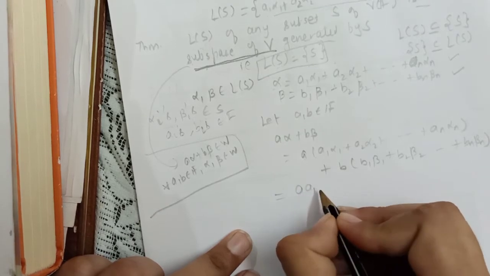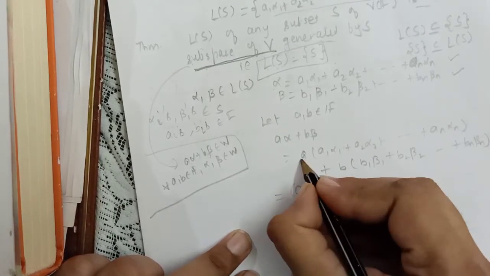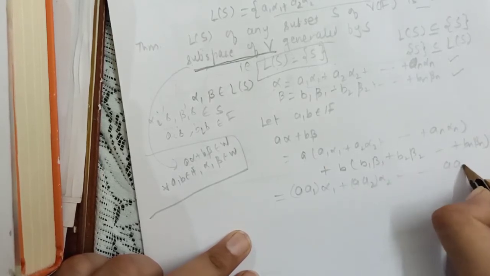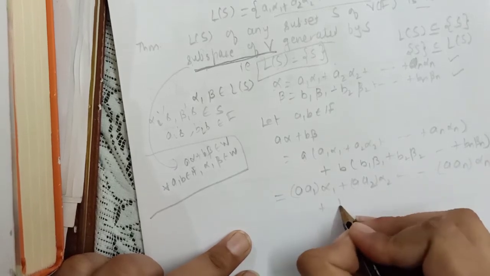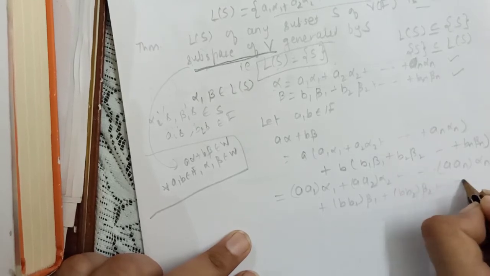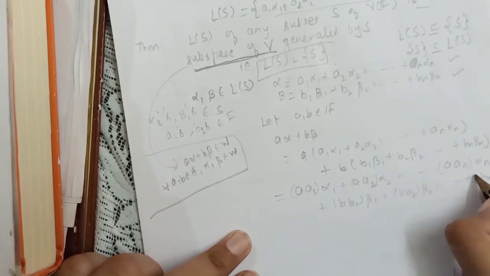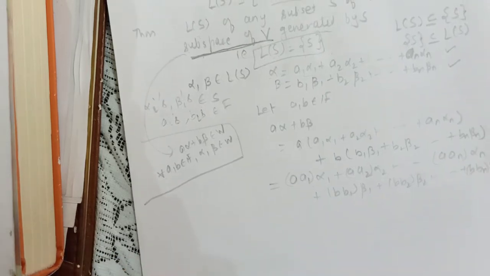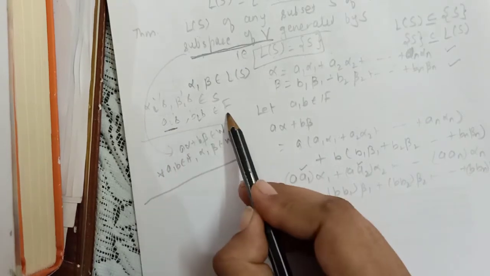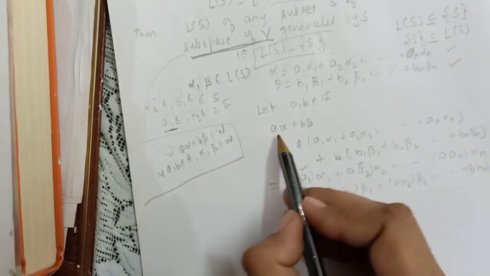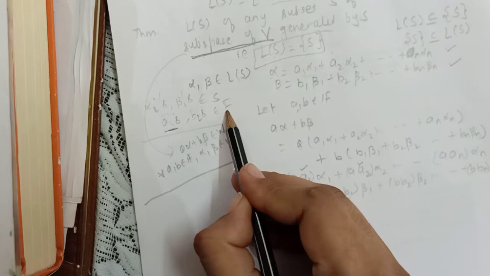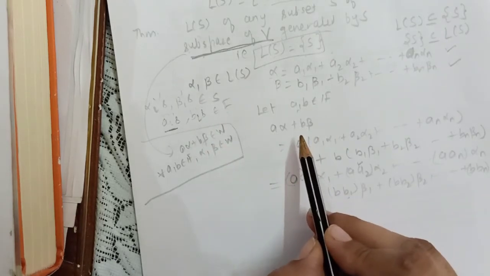So it is A times A1. I am writing like this: A1 alpha 1, then A2 alpha 2, and so on, An alpha n, plus B1 beta 1, B2 beta 2, and Bn beta n. Now can you observe something? What were the Ai's? The Ai's were random elements from the field. What was A? A is again a random element from the field. Similarly, the Bi's were random elements from the field. B is a random element from the field.